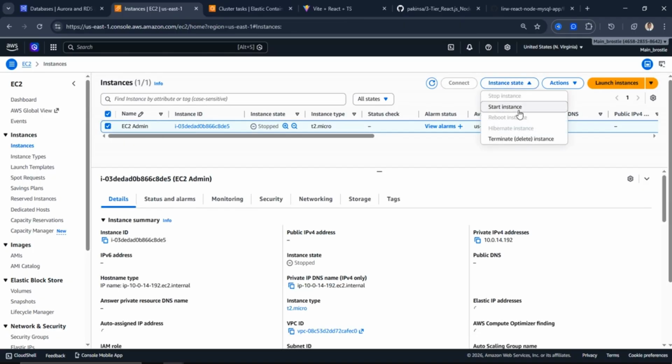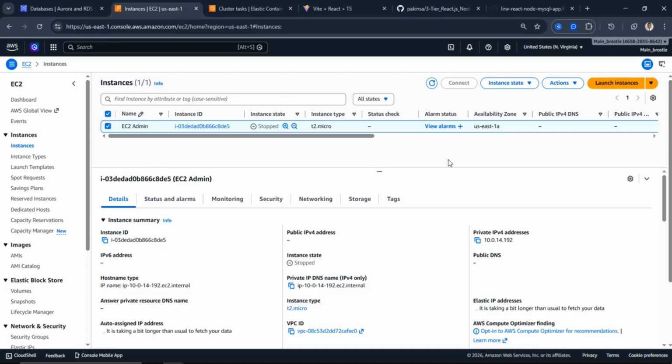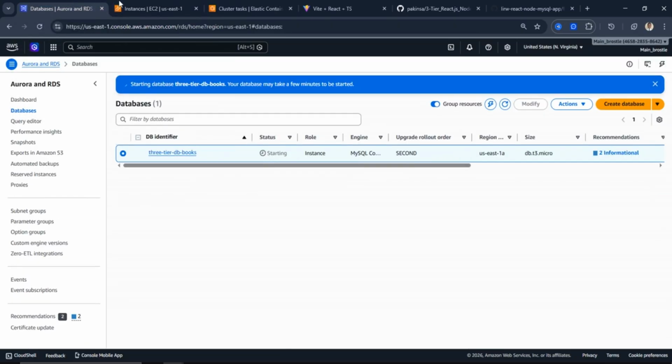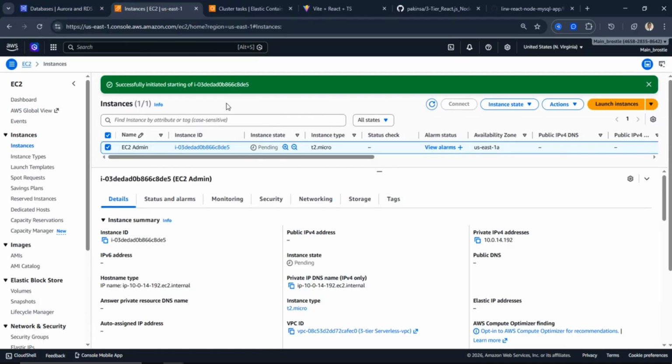I've only stopped it so that I can do this video for you guys. What I need here is the public IP address. So watch this while it gets started. There's going to be a public IP address that's going to load up on this page, right? And once it loads up, you will see that I'll copy the IP address. All right, so what else are we supposed to activate? So this is starting up. This is pending, starting up.